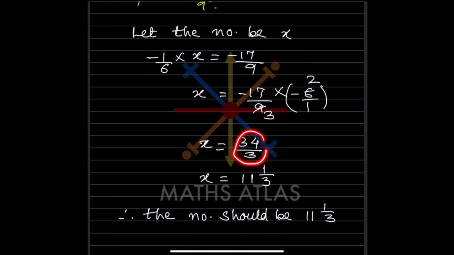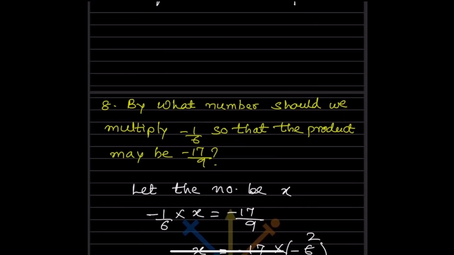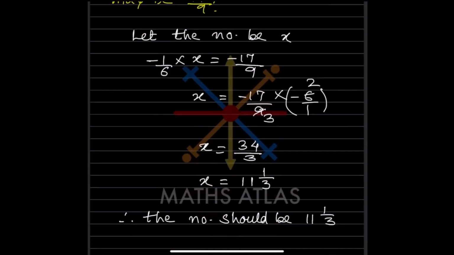Now since this is an improper fraction, we can also write this as 11 integer 1 by 3, because when you divide this, you get 11 integers 1 by 3. So the number should be 11 integers 1 by 3. They have asked by what number should we multiply.